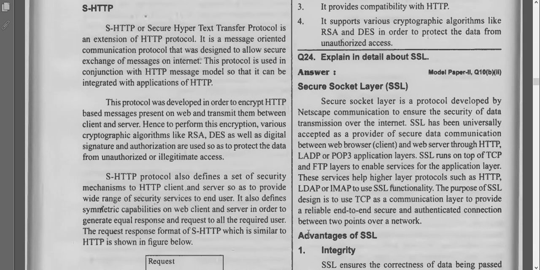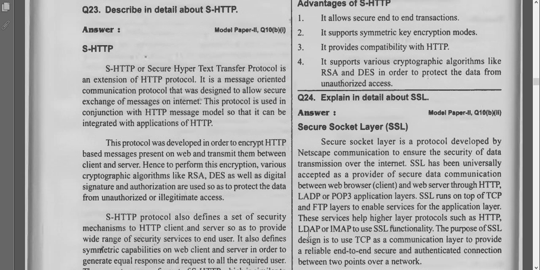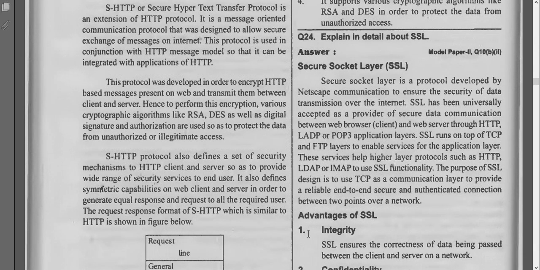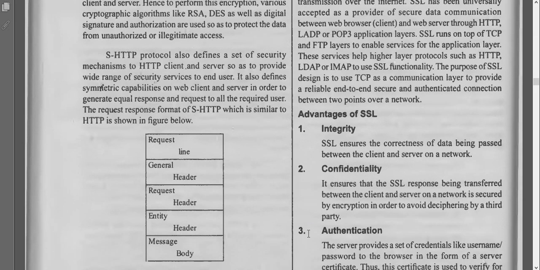Here we have one more, that is HTTPS, Secure Hypertext Transfer Protocol. It is an extension of HTTP. In HTTP we send only hypertext transfer protocol, where there will be a request and it should be in the header format. That request will be in this entity and a message. So all these things will be in the header part.